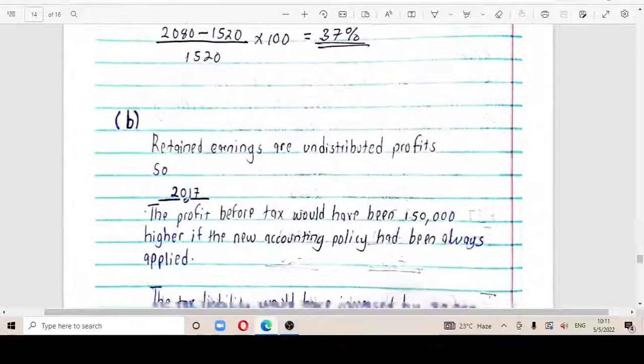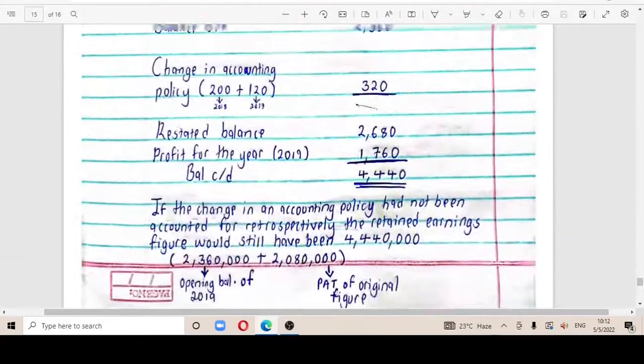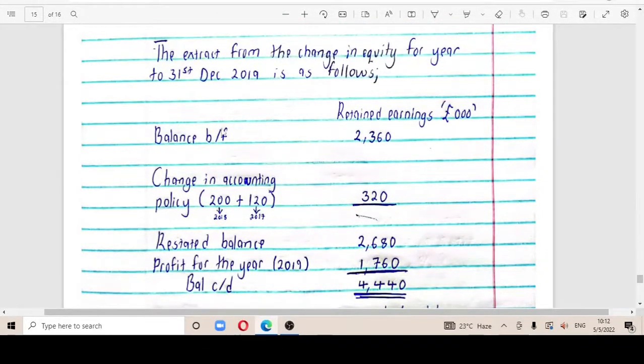So once you indicate this figure here, the balance brought forward from 2018, then the change in accounting policy resulted in these figures here. You had 2,000 from 2018, and this 120 came from 2017. I showed you how this came about. Once you add this, you get 320. So this plus this gives you a new restated figure of 2,680.